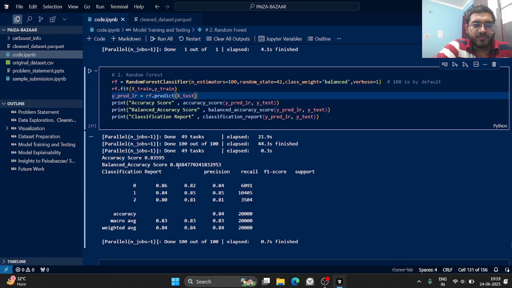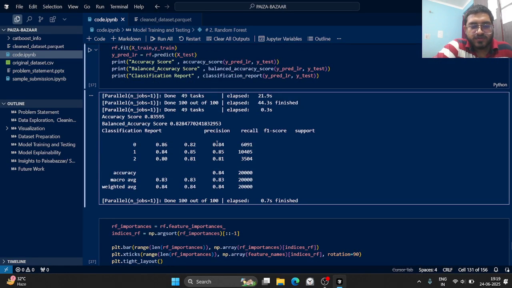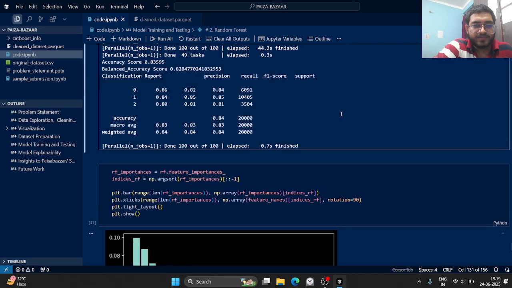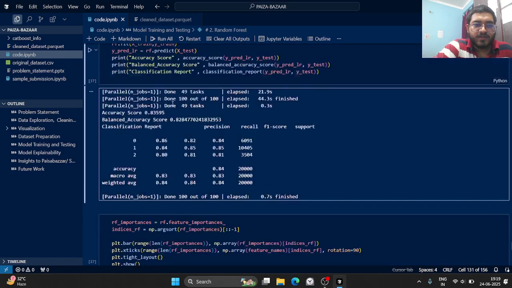So this was our best performing model. The accuracy was 83.5%, and the balanced accuracy was 82.8%. And the F1 score we got was also better, close to 84%, 85%, 81%, 80 plus percent for all the labels. I'm also trying to understand the feature importance from the random forest model.